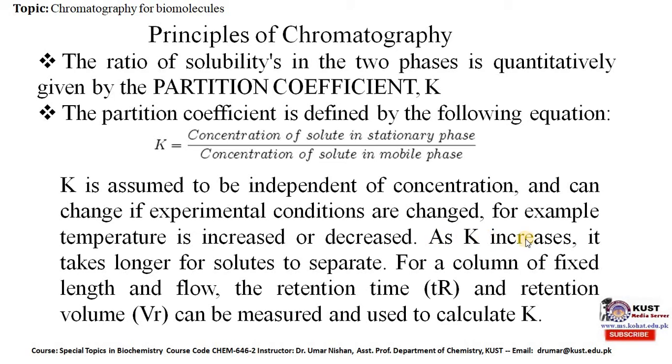As K increases, it takes longer for solutes to separate. For a column of fixed length and flow, the retention time Tr and retention volume Vr can be measured and used to calculate K, or partition coefficient.